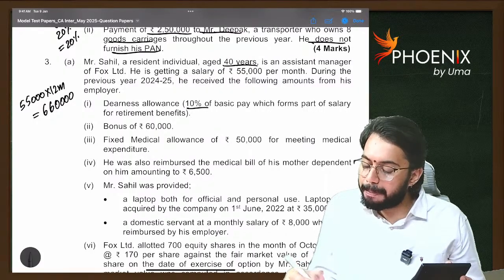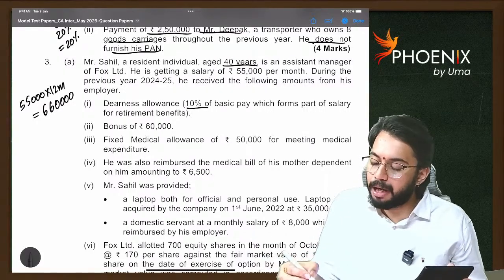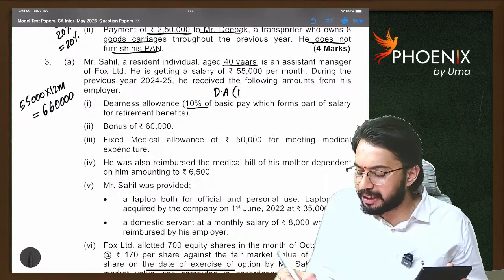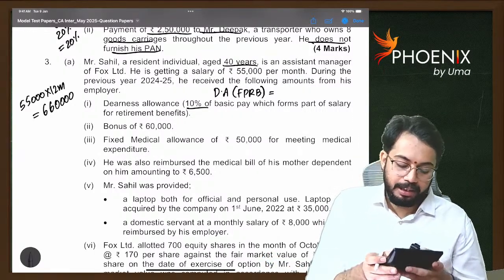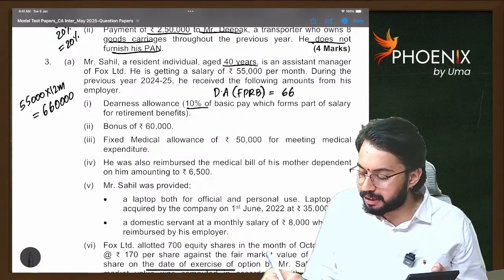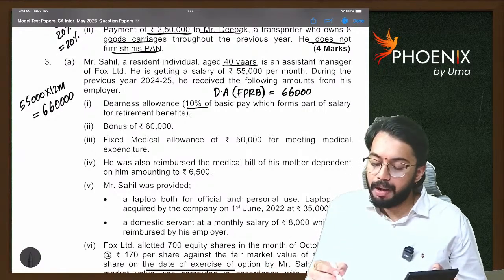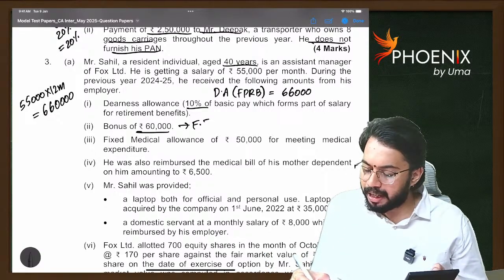Dearness allowance 10% of basic pay, which forms part of retirement benefits. That means here DA forms part of retirement benefits: 6,60,000 into 10%, 66,000. Bonus 60,000, that is fully taxable.